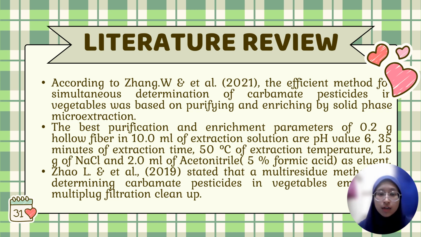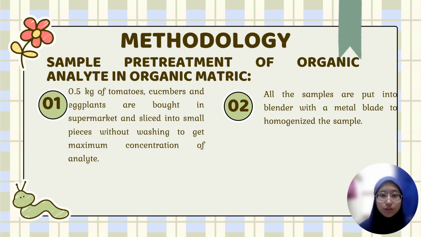According to an article from 2019, a multi-residue method was stated for determining carbamate pesticides in vegetables employing multi-plug filtration cleanup. For methodology, we bought 0.5 kilogram each of tomatoes, cucumbers, and eggplants at the supermarket, and we will slice them into small pieces without washing to get the maximum concentration of analyte. The second step is that all the samples are put into a blender with a metal blade to homogenize the sample.